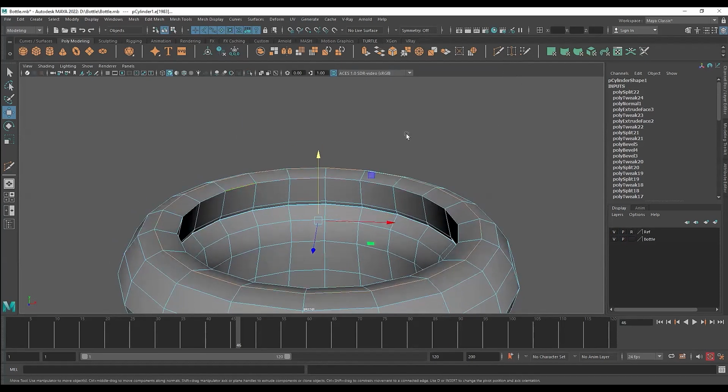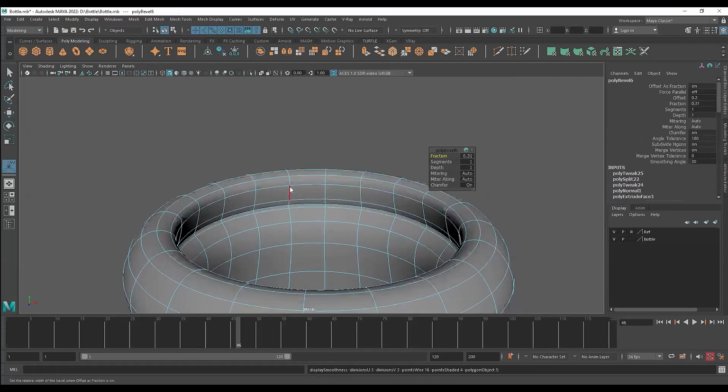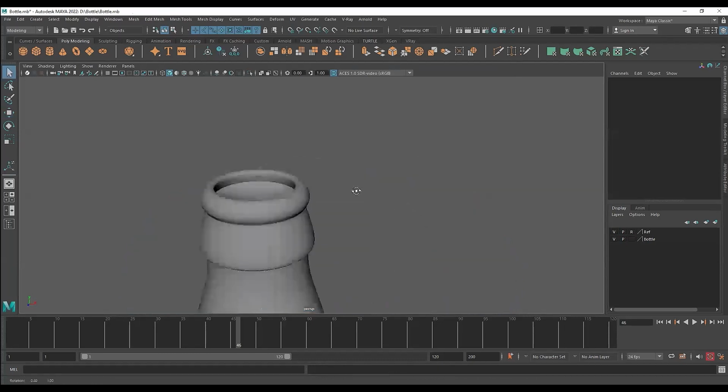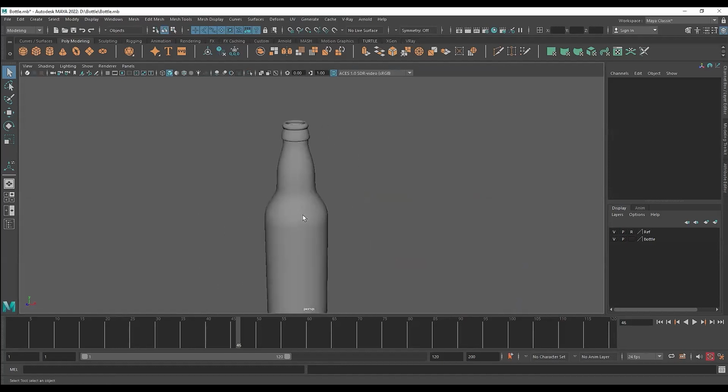So we can just bevel it. And now you can see it is a little bit sharper. So we're having this kind of a shape. We have enough thickness and the bottle is now looking perfect.